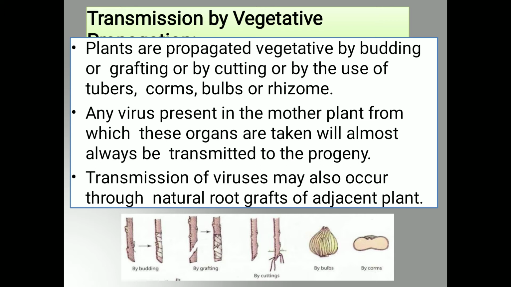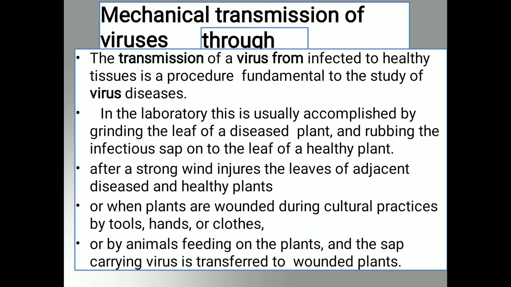As we know, most of the plants are propagated by vegetative means, by budding or by grafting or by cutting. Or sometimes we use the tubers, corms, bulbs and rhizome according to the type of crop for the sowing purpose. So if you take the infected mother plant for the sowing, automatically what happens here? The virus which is present in the mother plant is transmitted from that mother plant into the next progeny, and in that way virus transmission takes place from mother plant into the next progeny. So this is about the transmission by vegetative propagation.